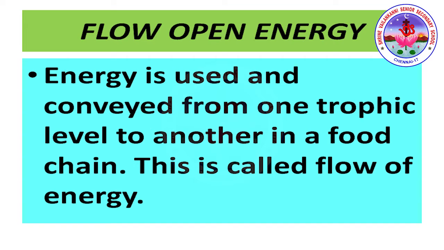That is, carbohydrates. When plants are eaten by herbivores, the chemical energy stored in the plant is transferred to these animals. These animals utilize some of this energy for metabolic activities, some energy is released as heat and the remaining energy is stored. The process of energy transfer is similarly repeated with the carnivores and so on. This is the flow of energy.